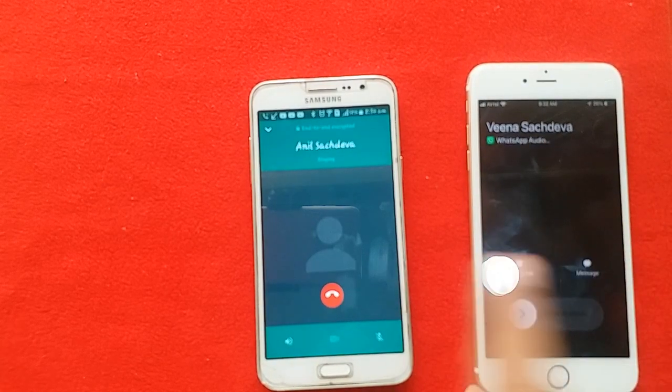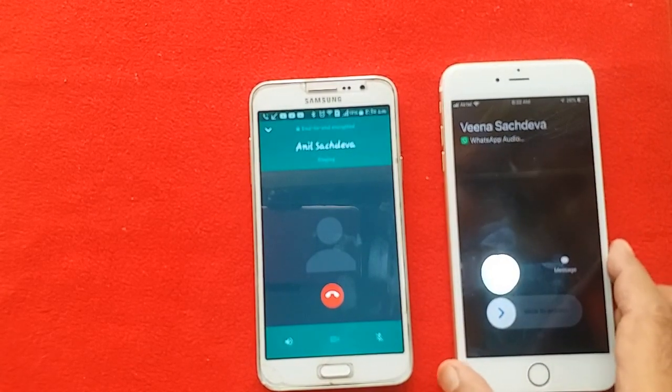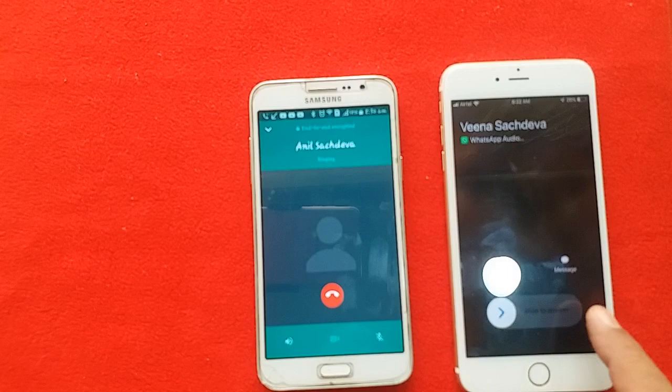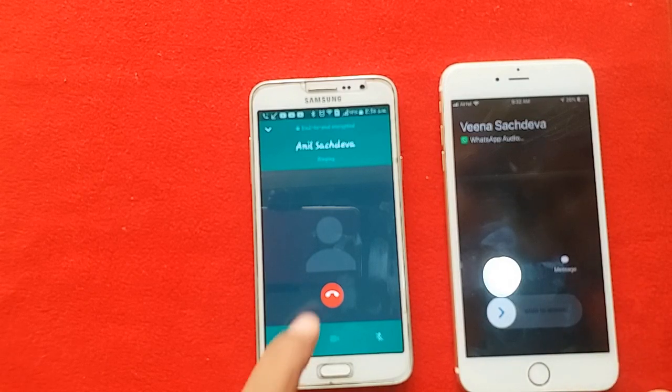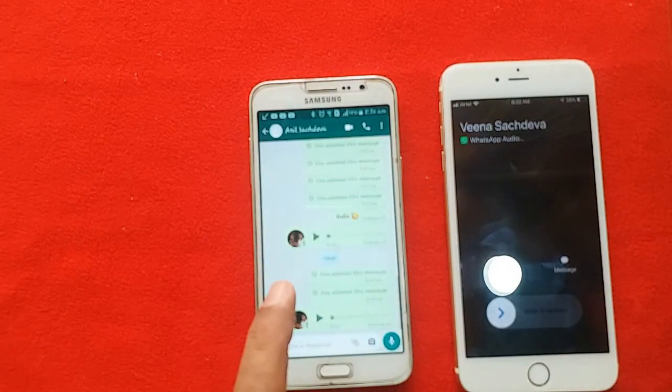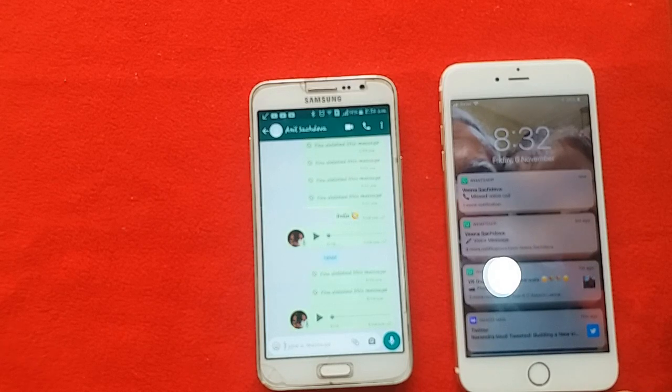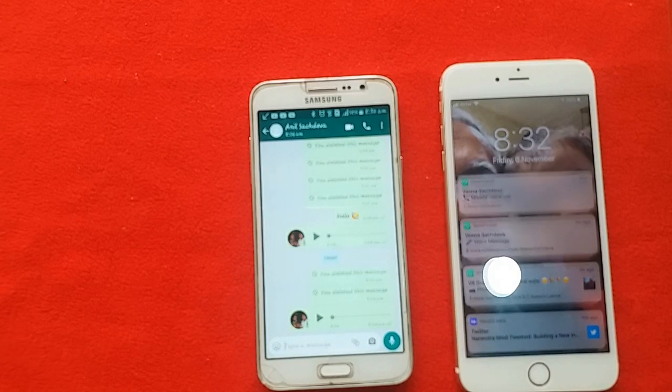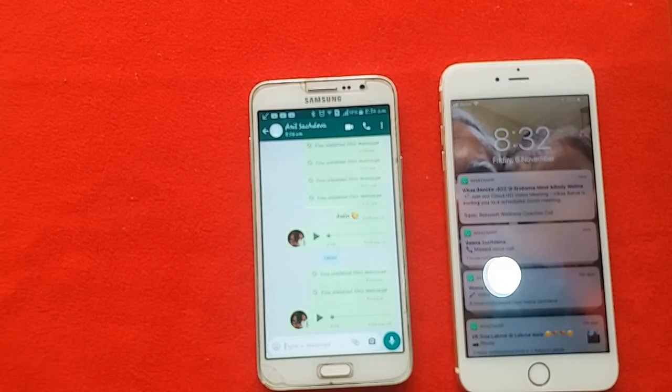And the other phone will start receiving the call. If they want, they can pick up the call or they can disconnect the call. We disconnect the call here. This was the audio call. This is very beneficial where the receiving person has a weak phone connections. So audio call will be able to go through.